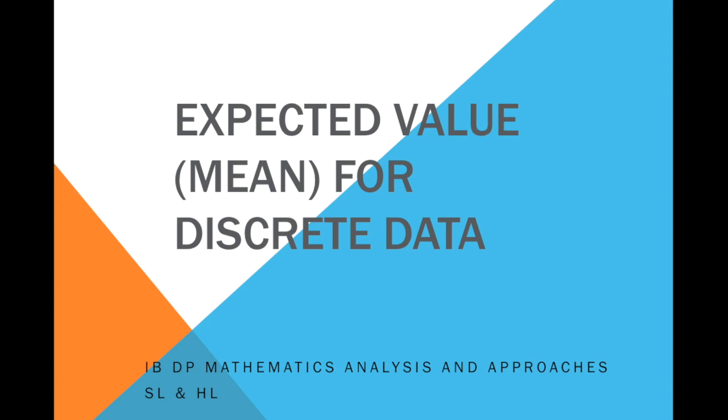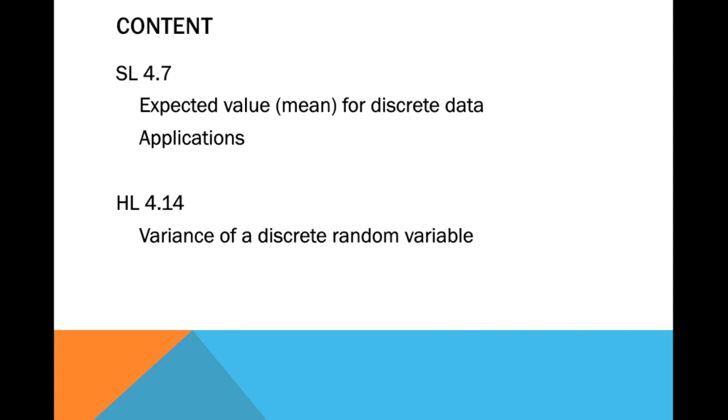Probability distribution table. The next lesson will be expected value or mean for discrete data. So this is the content that we will be talking about, focusing on expected value, mean for discrete data. Once again, this is a topic common to standard level and higher level. But you have to watch out for the next videos because I will be talking about the applications of the expected value, and the HL content, which is variance of a discrete random variable.